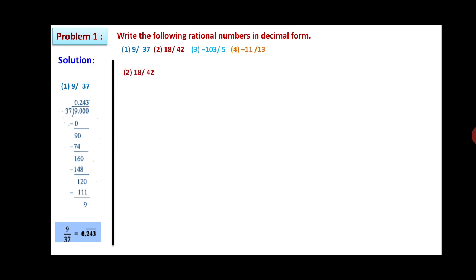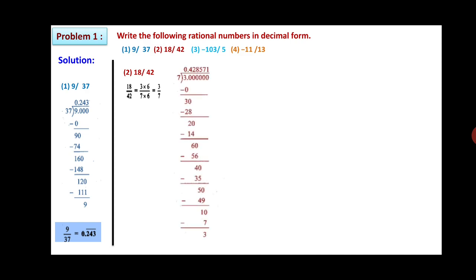Second, 18 upon 42. So you are going to divide 18 upon 42. For that we will simplify this one. 18 can be written as 3 into 6, and 42 can be written as 7 into 6. 6 gets cancelled, so 3 upon 7 is left. So we will divide 3 by 7. The division is like this.